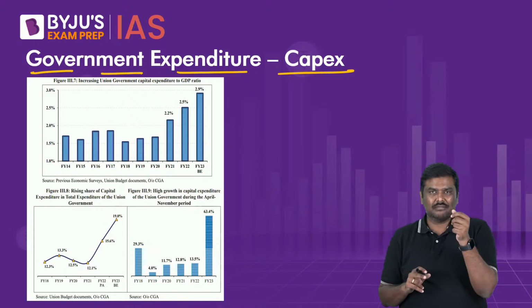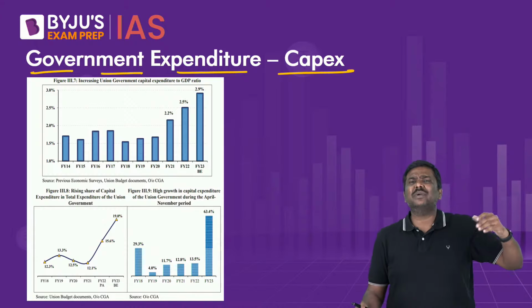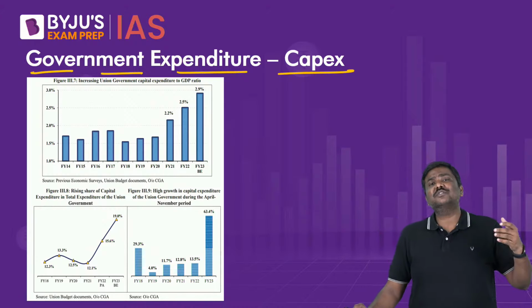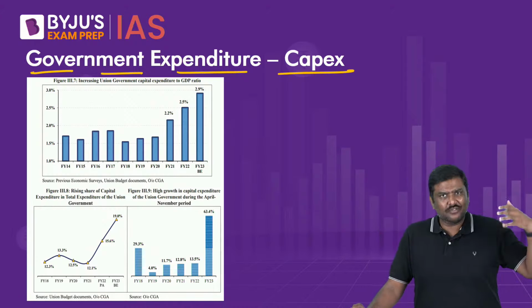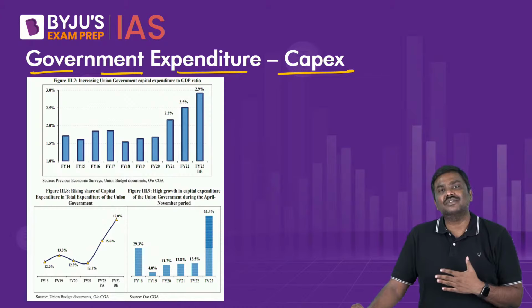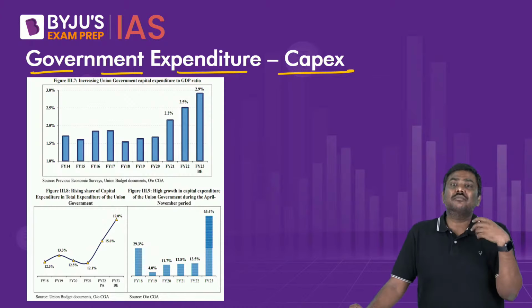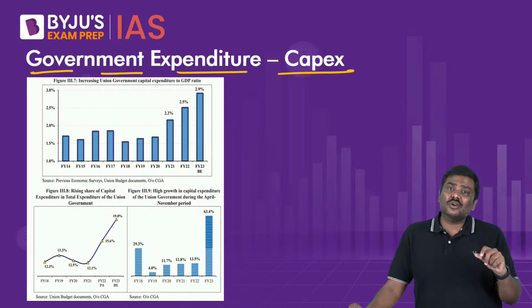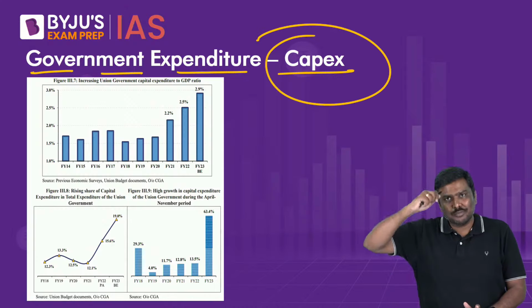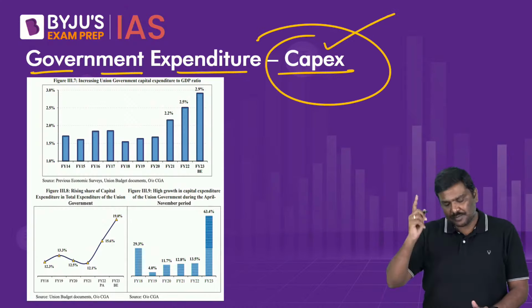I'm not saying that on revenue expenditure the government doesn't focus on growth. If the government spends money on, let's say, skilling initiatives, of course, it is to focus on growth only. But between revenue expenditure and capital expenditure, which is the most important one to find out the quality of expenditure of the government, I would place my money on capital expenditure.